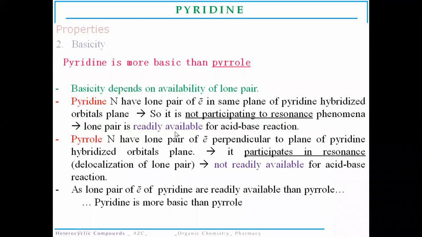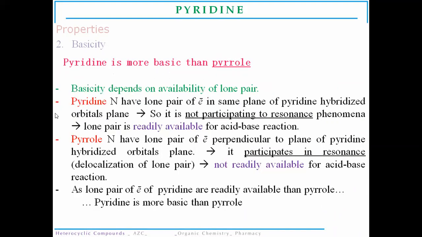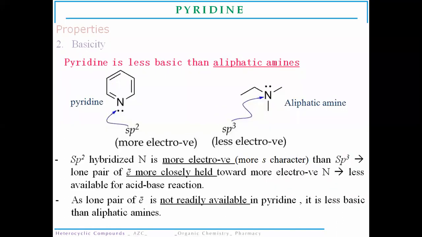So we have already discussed these reasons. We'll proceed further. Now, a second given reason: pyridine basicity depends upon the availability of the lone pair. This lone pair is available in the case of pyridine, and it is not readily available in the case of the pyrrole molecule. That's why pyridine is more basic than the pyrrole molecule.